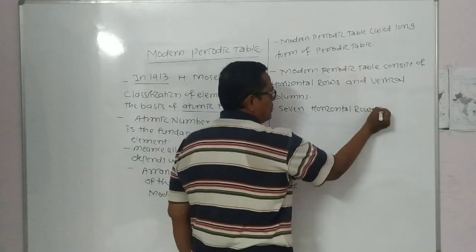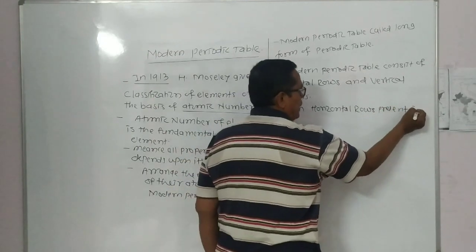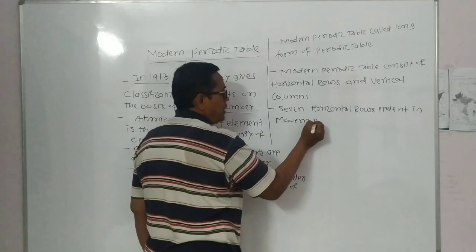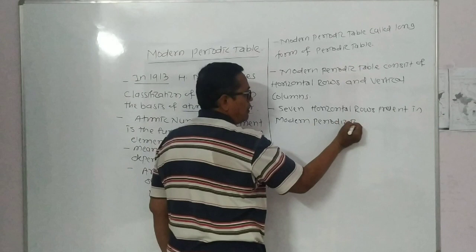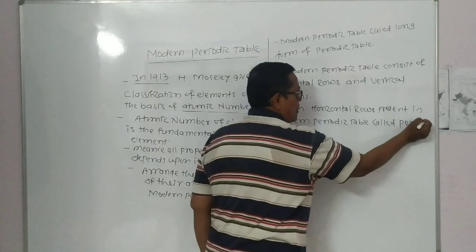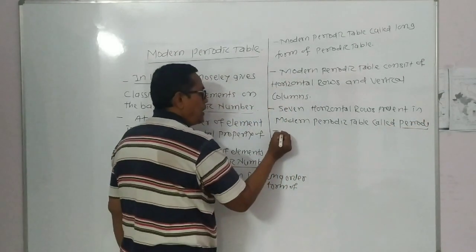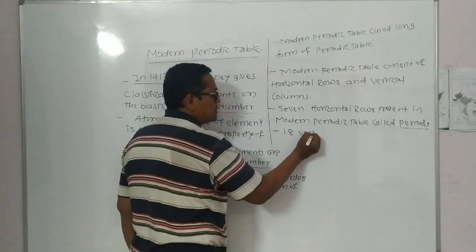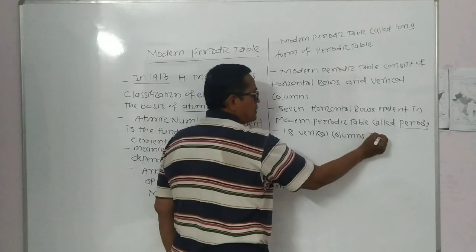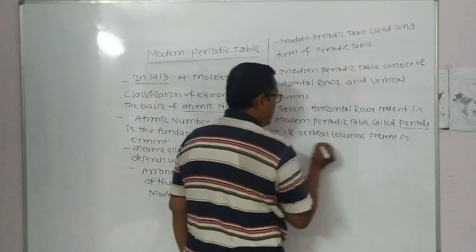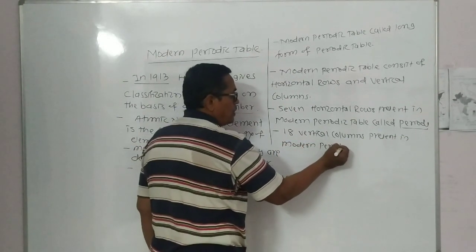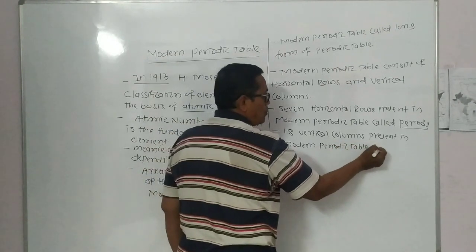The 7 horizontal rows present in the modern periodic table are called periods, and the 18 vertical columns present in the modern periodic table are called groups.